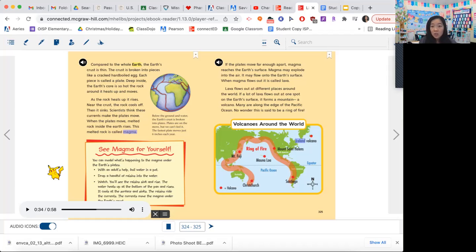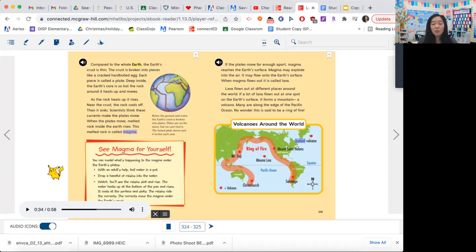It changes in different environments. Or if you put liquid egg and flour and sugar and you mix it all together and you put it into the oven, when it comes out of the oven, it changes into a cake, right? Or like some cookies.